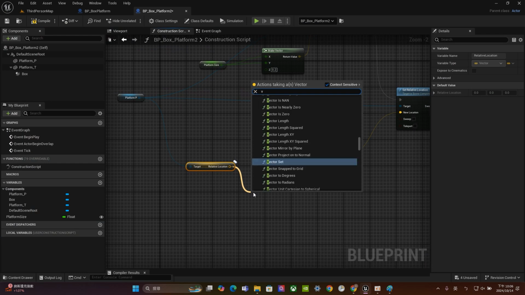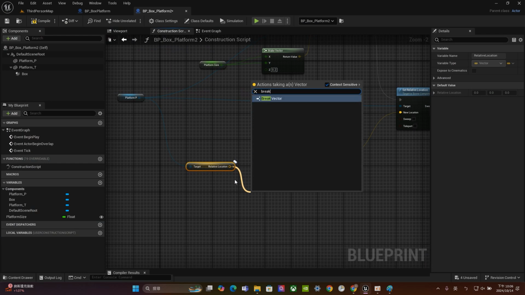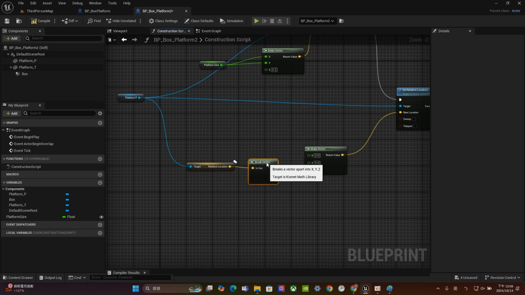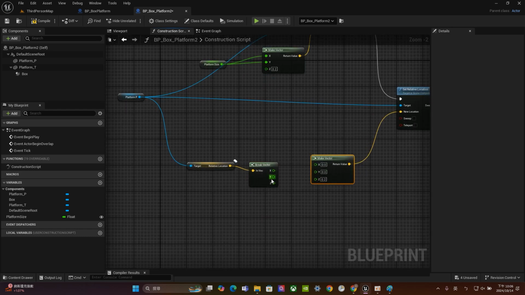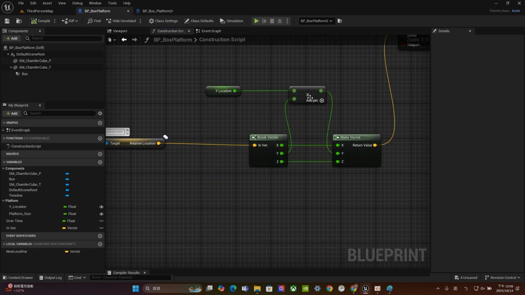Break vector, and for the x, let's just put them into x. For the y, let's just put them into y. For the rest of the part, that's about the y direction, y parameter. That's the thing we're going to change. So we can just simply choose, the way I did is using a multiply point and set up a y location parameter.